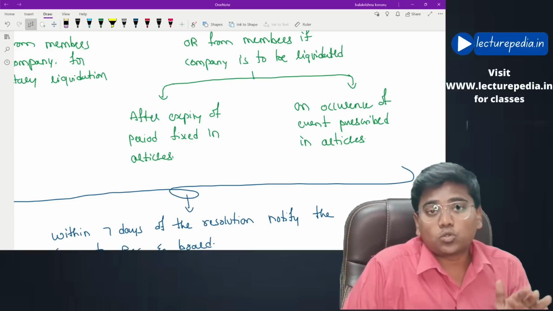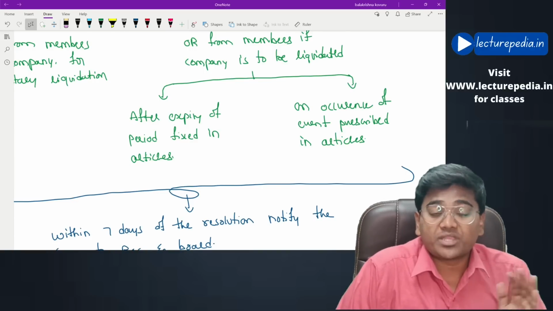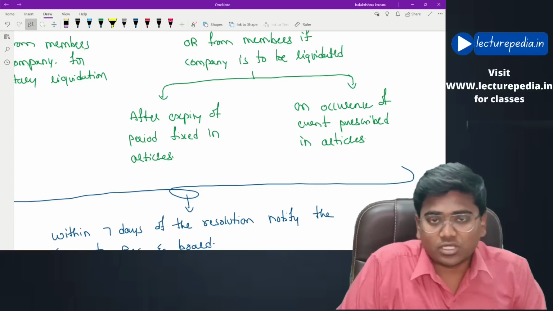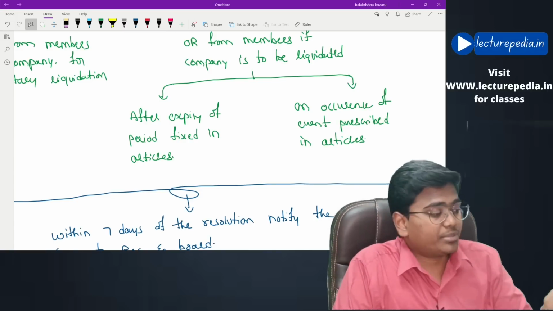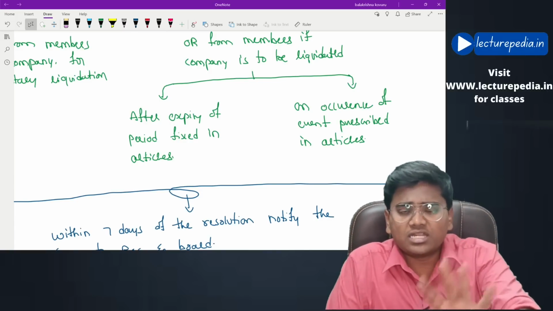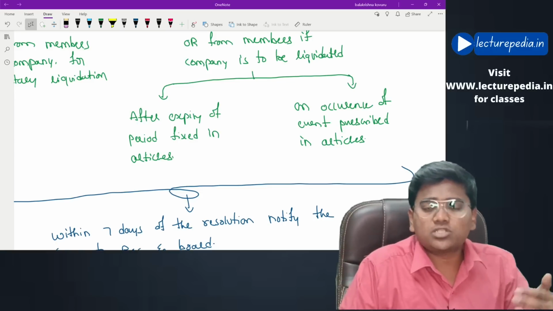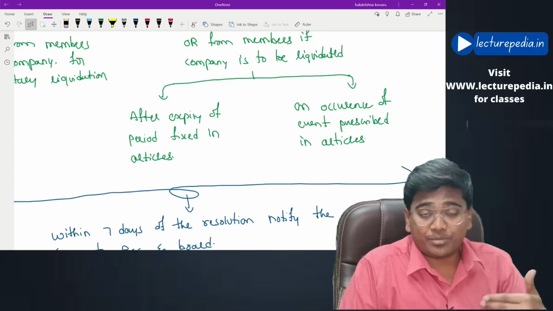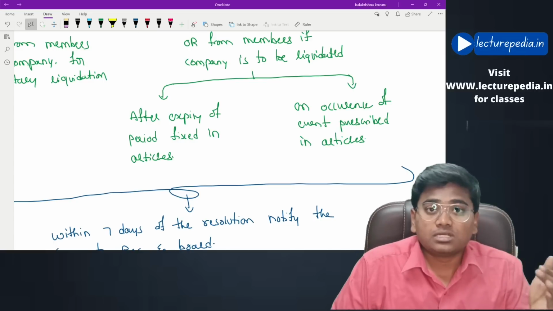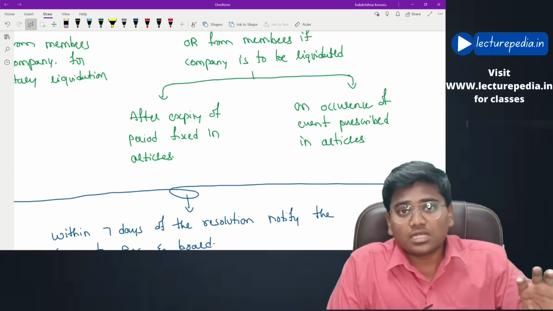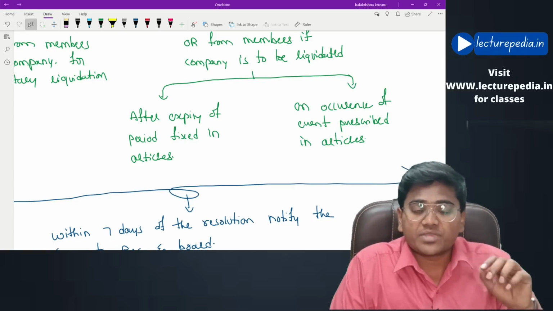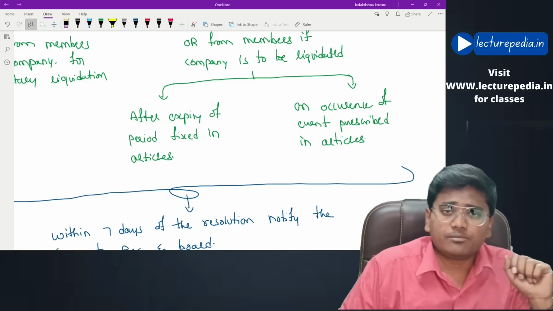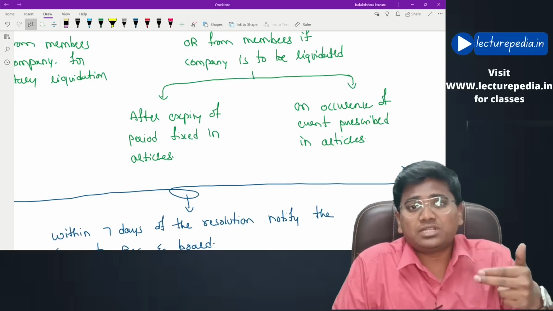And in case the company is going for voluntary liquidation after completion of the time period fixed in the articles, say the articles of the company say that the company will be in existence for only 2 years, and now the 2 years have been completed, so the company is going for liquidation. Or the company is going for liquidation since the objective mentioned in the articles has been achieved, or any other event mentioned in the articles has been triggered.